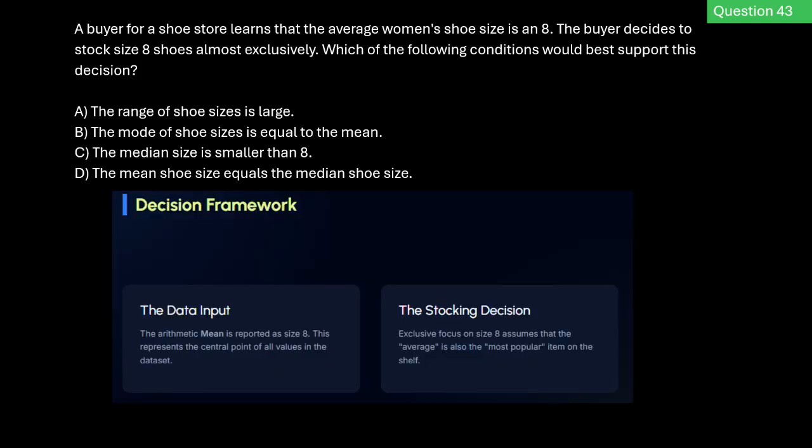Now, here is the framework of our problem. Our data input tells us the mean is size 8. Now, this is just the central balancing point of all the values. But when the buyer makes the stocking decision to buy only size 8, they're making a massive assumption. They're assuming that because size 8 is the average, it must also be the most popular size on the shelf. In the real world, that assumption can cost you thousands of dollars if you do not look at other metrics.